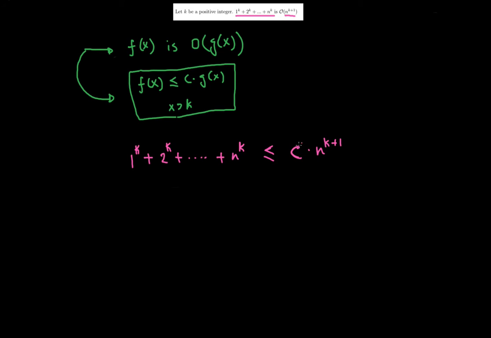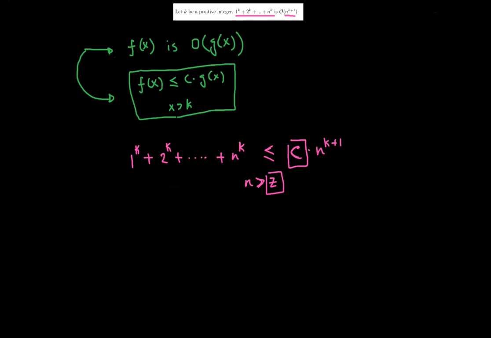Can I figure out some c for which this inequality will be true, and there is some n that is going to be greater than some k? If I can figure out this constant c, then I know that n to the power k plus 1 is BigO of this expression over here.